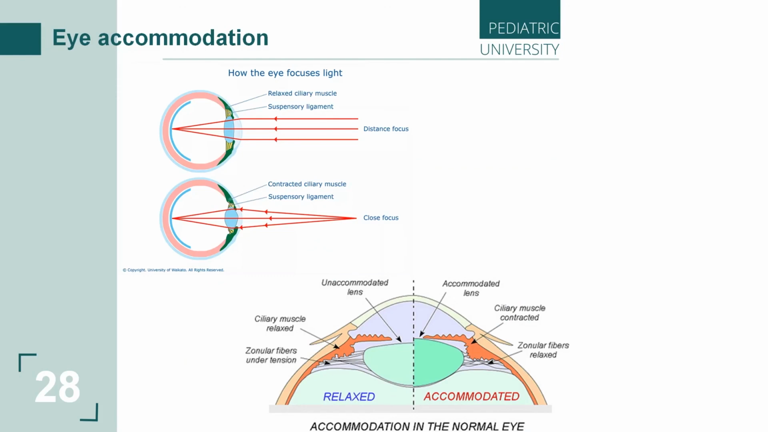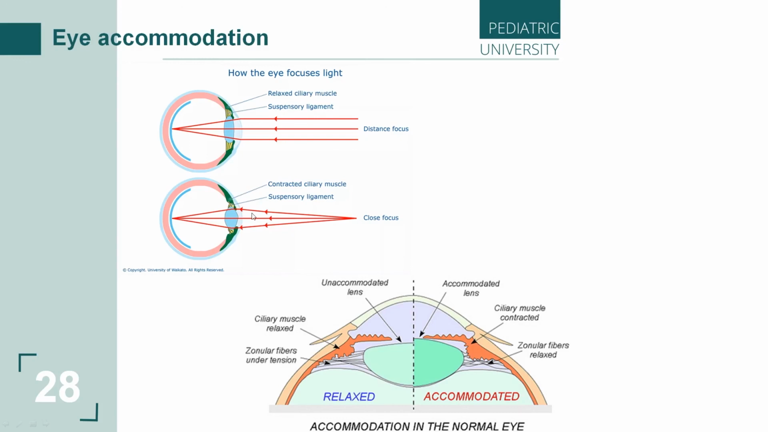Firstly, we can see on the schemes what eye accommodation is. We see relaxed ciliary muscles, and after that the unaccommodated lens. And opposite, the accommodated lens, when the ciliary muscles are contracted and the zonular fibers are relaxed. So the lens is accommodated when we see near objects. Let's see the form of the lens when we focus on distance, or when we focus close, near the eye.